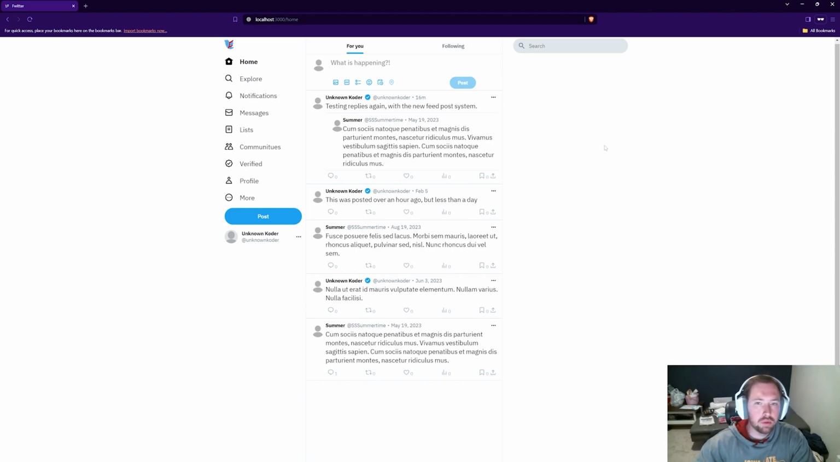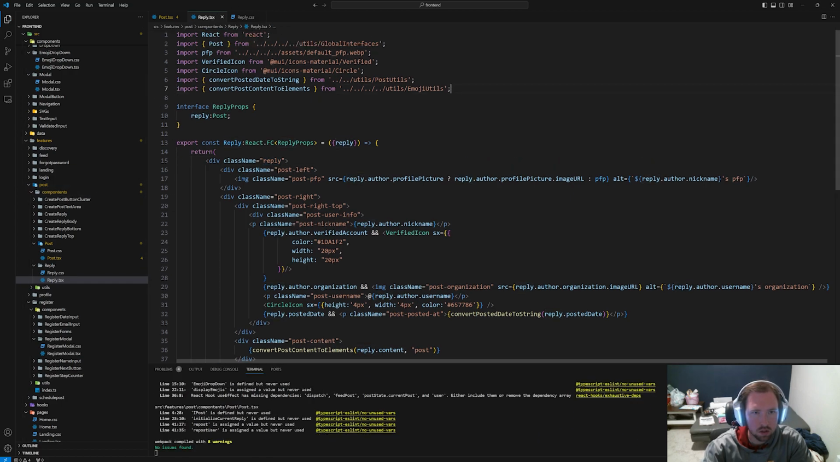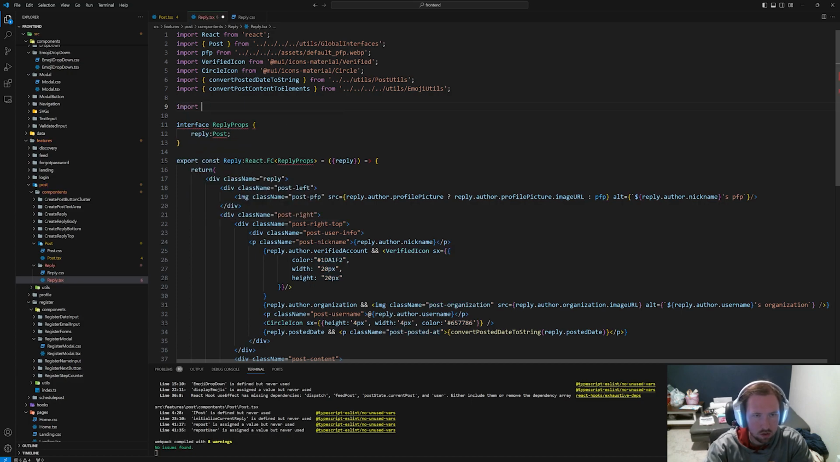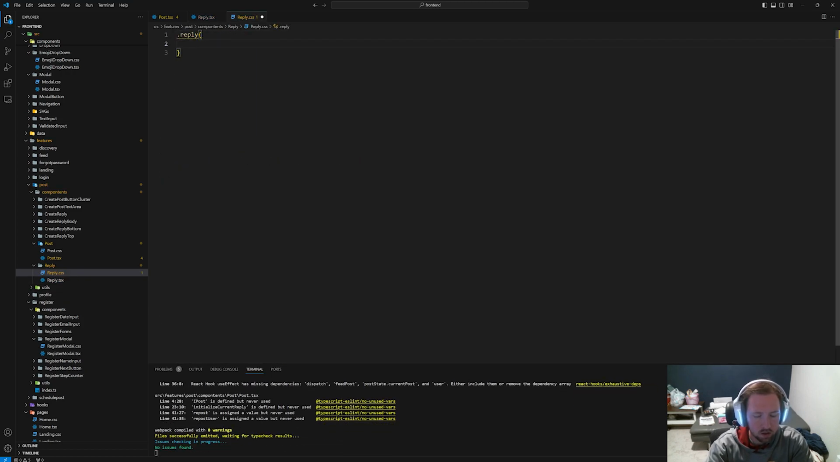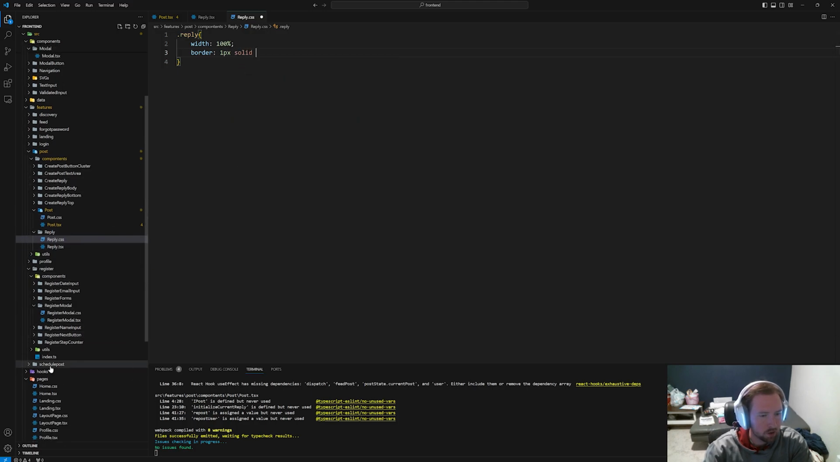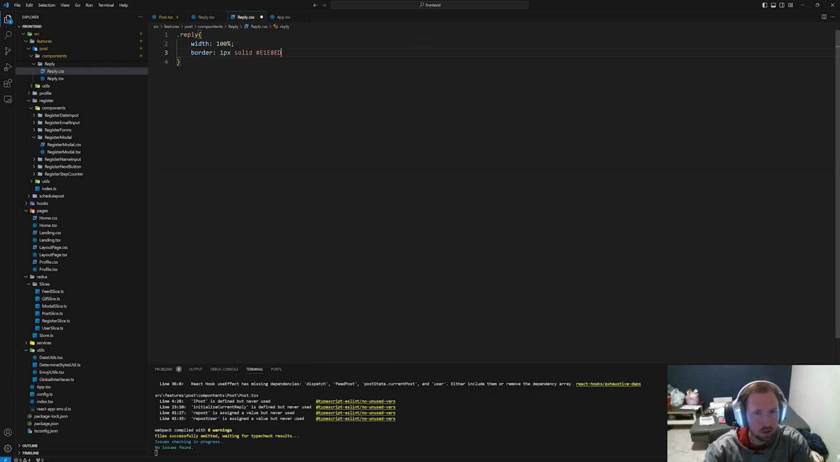Now the thing is, reply has a border around it. This will be reply, and let's grab this and let's go into this, and let's import our reply.css. Laziness for the win here. So I think this width will be 100%. We'll just let it take up the space. We'll go ahead and say border 1px solid, and we want the light gray color. So let's go into our app.tsx. We'll grab light gray, copy this, paste that light gray.